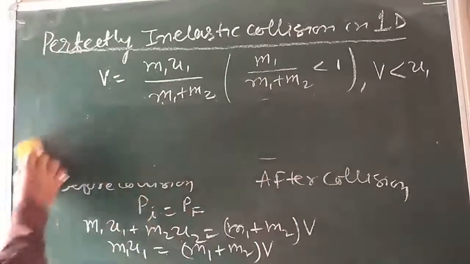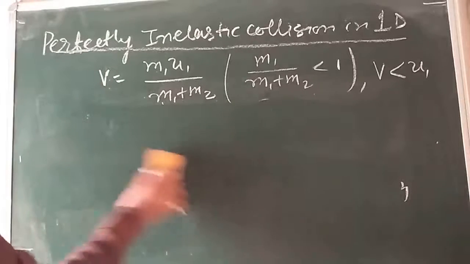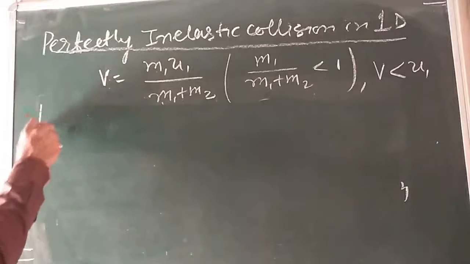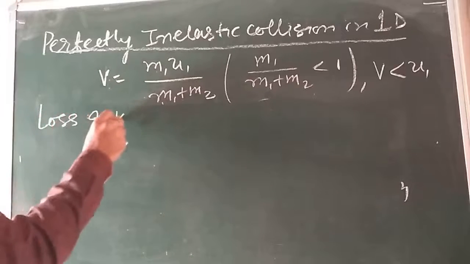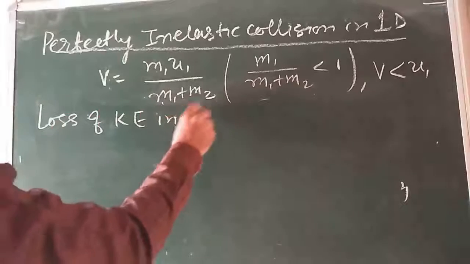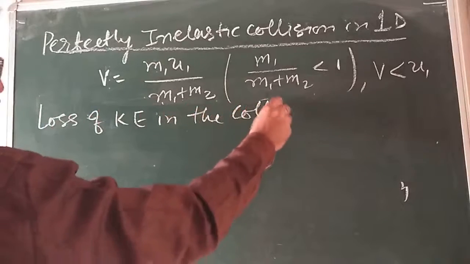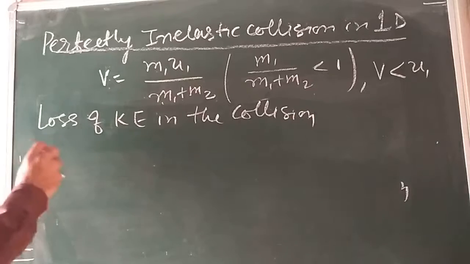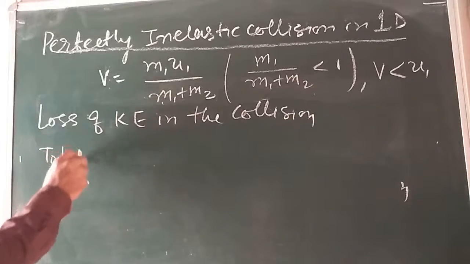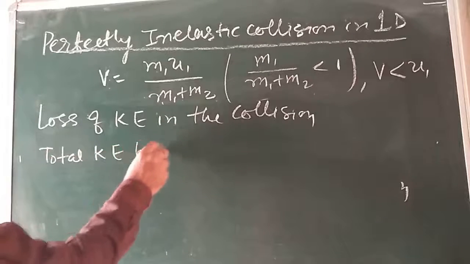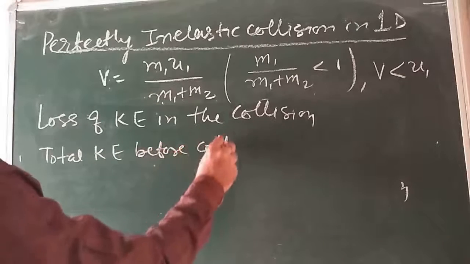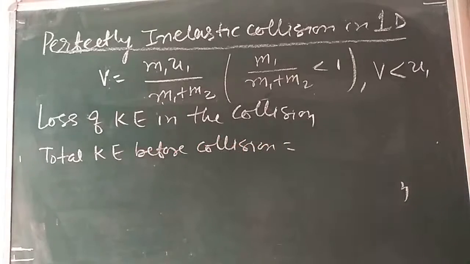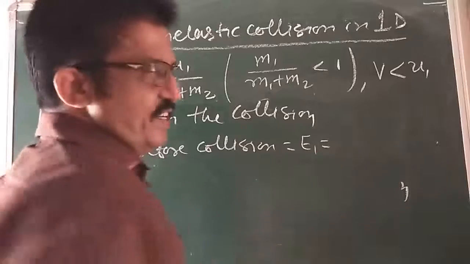Now what is the total kinetic energy? We can calculate the loss of kinetic energy in this collision. First, the total kinetic energy before collision, say E1.